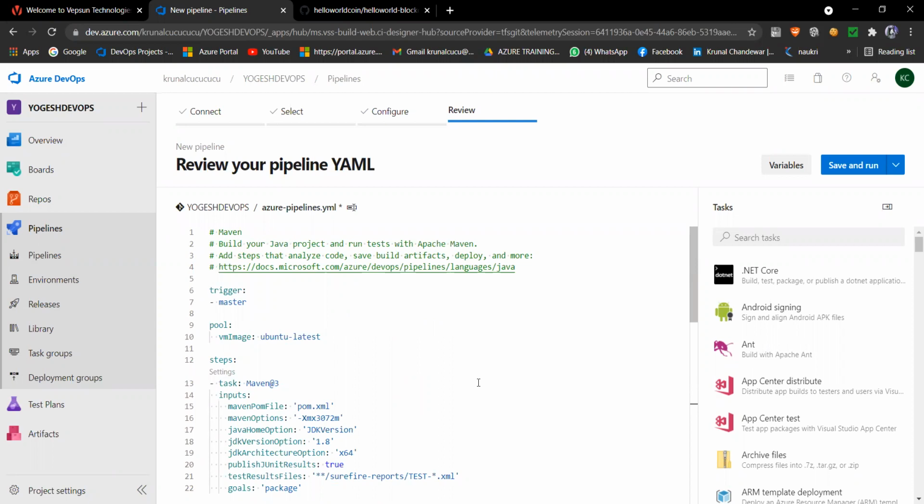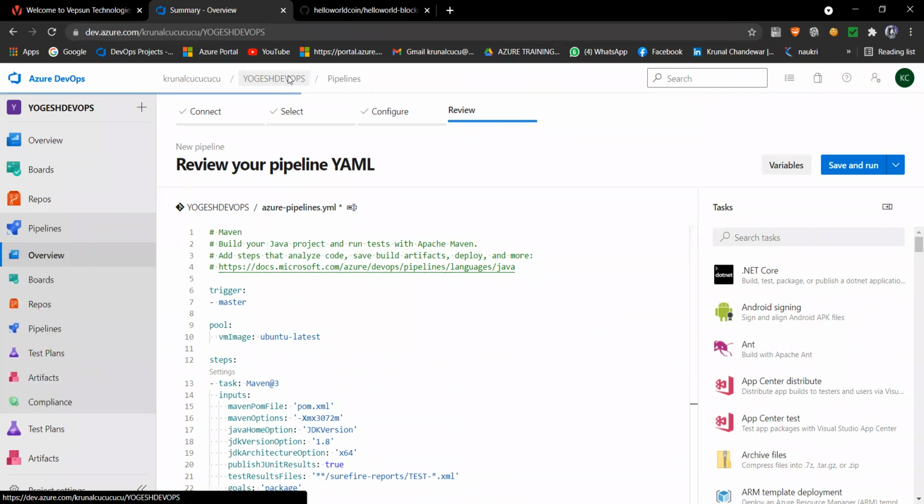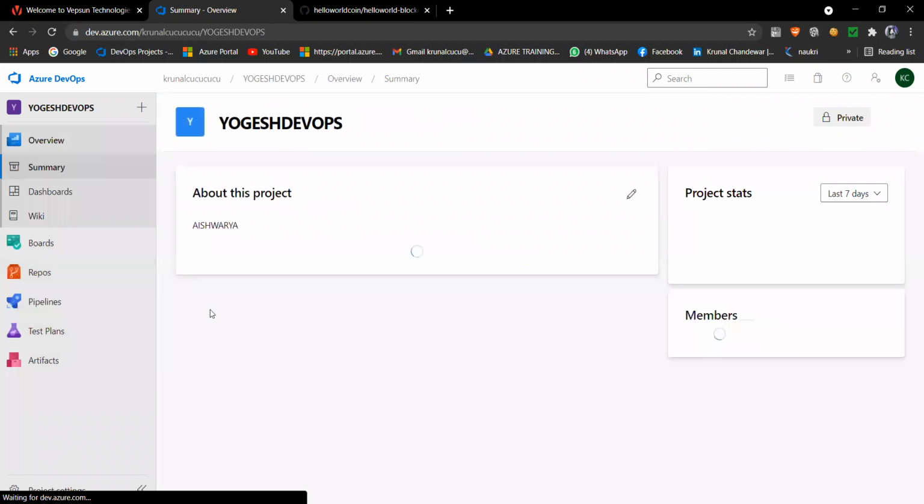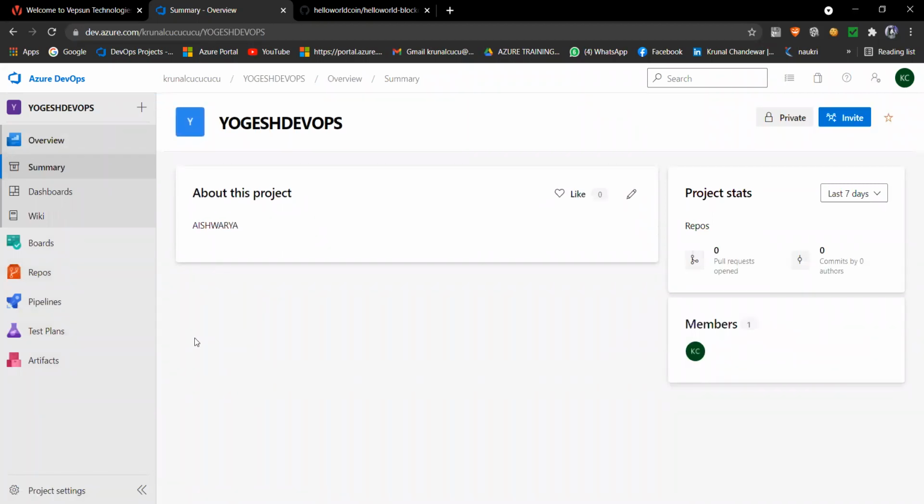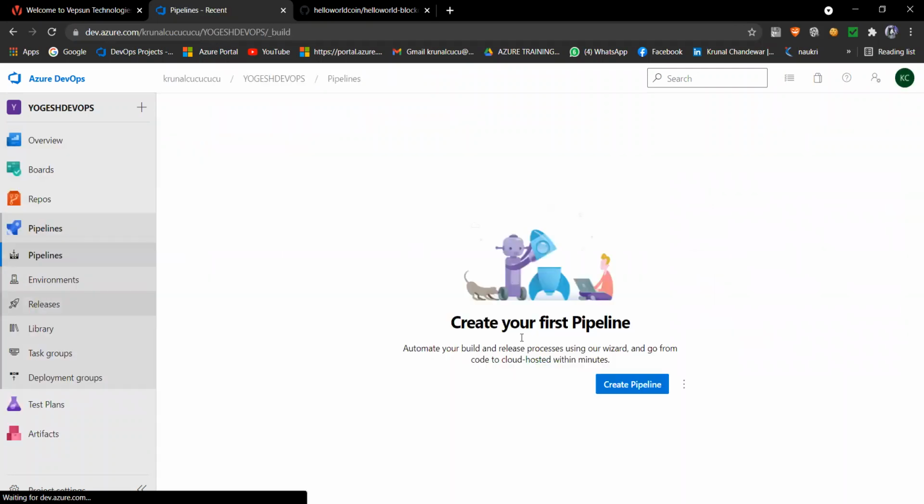Now we will go towards the classical pipeline. We have that code in our repo. That same code we will now link with our classical pipeline. For that, first we will go to our Yogesh DevOps project. Now I will click here on Yogesh DevOps, and after that I will go to pipelines again. After going to pipelines, I am getting the option for creating a pipeline, so I will click here to create a pipeline.